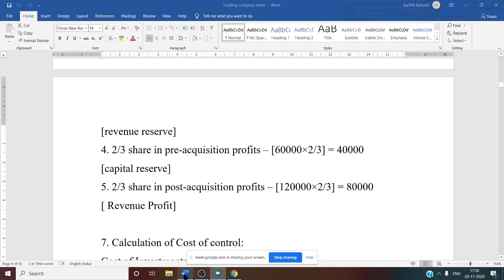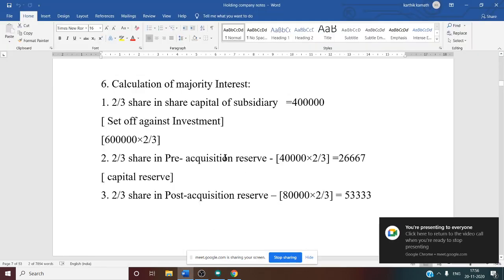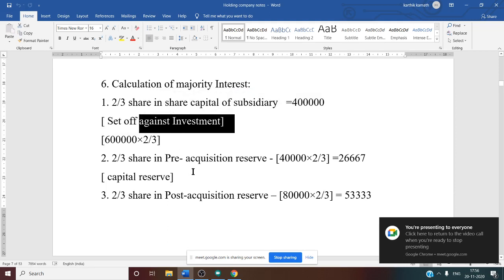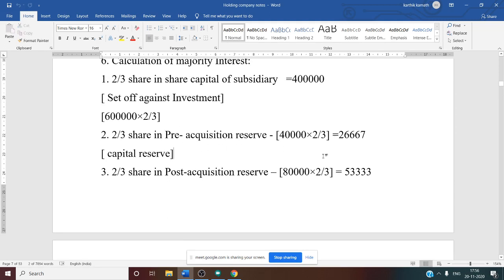What item goes where means here. First one, if you see, this capital is set off against investment. That is why it is written set off against investment. Now second one, pre-acquisition reserve. You know pre-acquisition reserve is equal to capital reserve, so it is considered for capital reserve calculation.